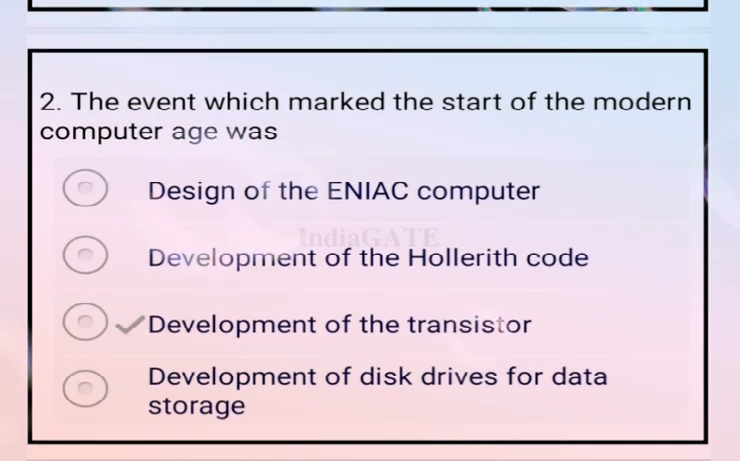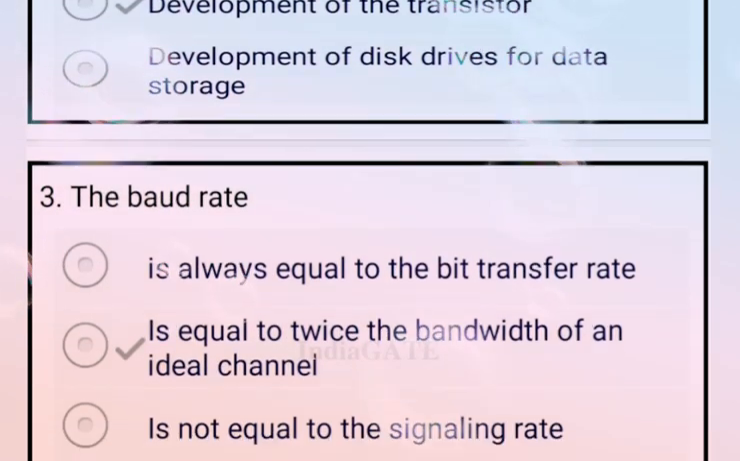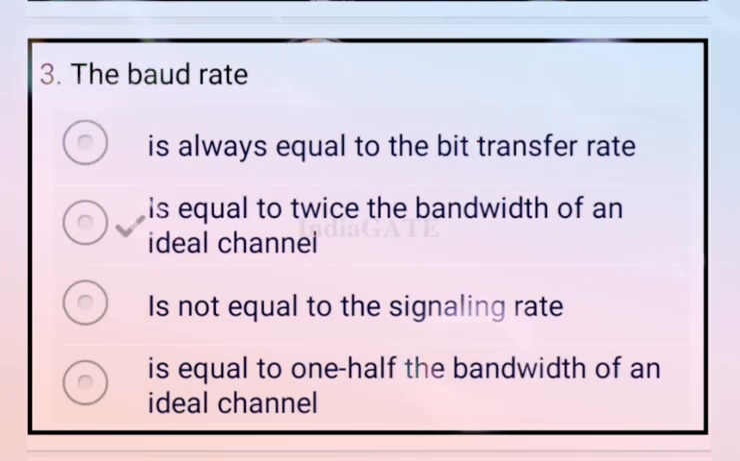Now next question. The event which marked the start of the modern computer age was the development of the transistor. So option C is your correct answer. The bit rate is equal to twice the bandwidth of an ideal channel. So option B is your correct answer.